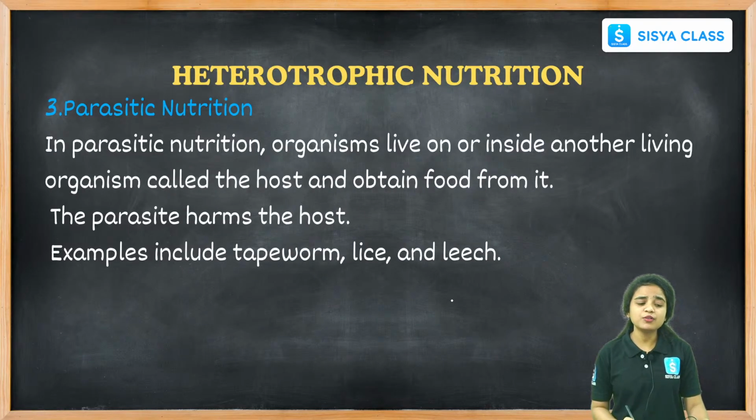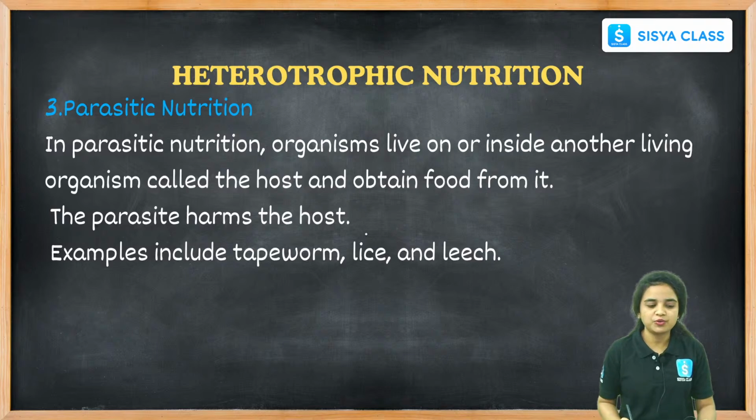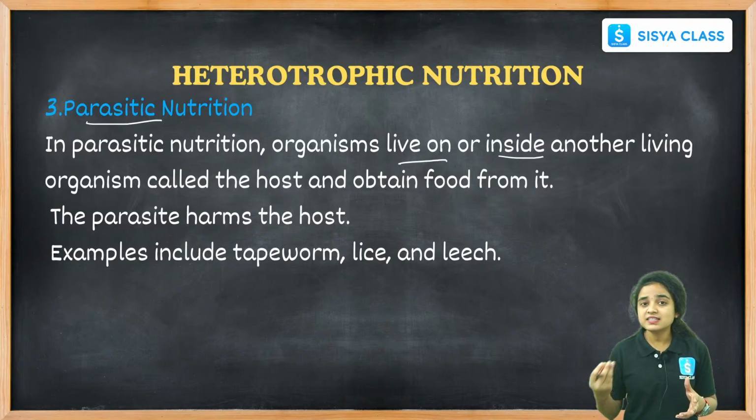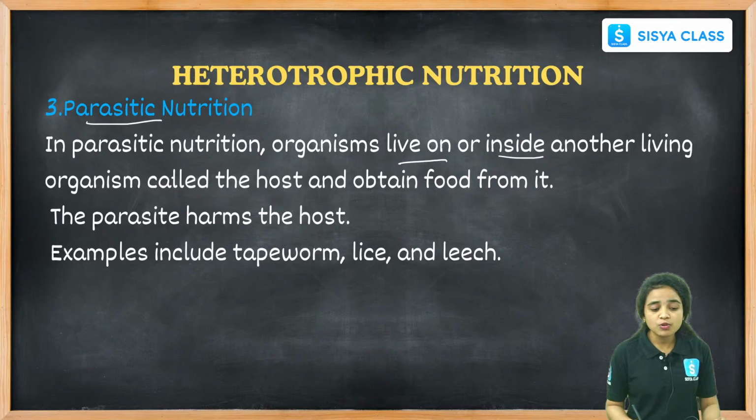Another mode of nutrition under heterotrophic nutrition is parasitic nutrition. Parasites are organisms which need a host organism to live. They live on or inside another organism for their shelter, food, energy and survival. Hence they need a host to survive, and this mode of nutrition is called parasitic nutrition.